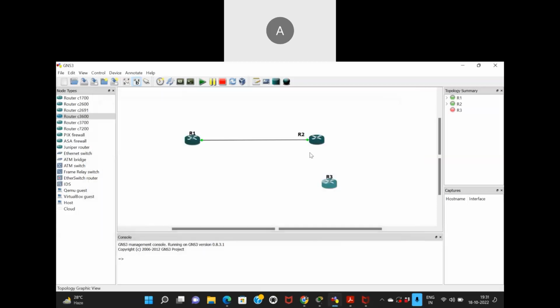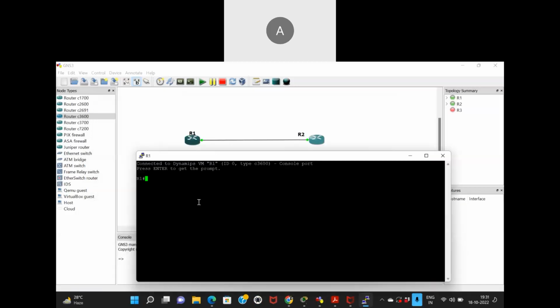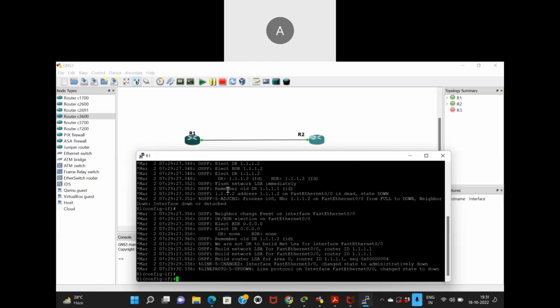If I just turn off that interface and then turn it back on, the OSPF neighborship will be reestablished. Let me just turn it off. Shut it, and see, the moment I shut it down, lots of things happened.